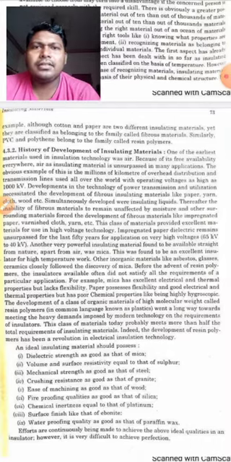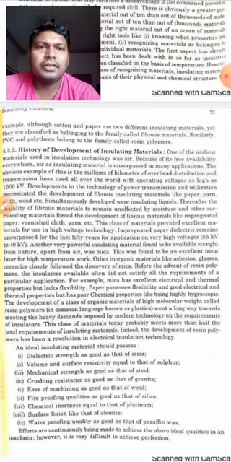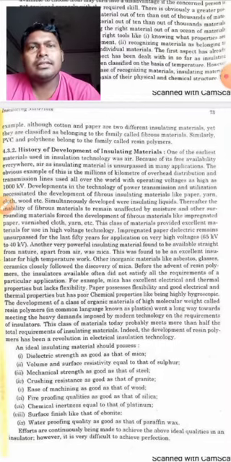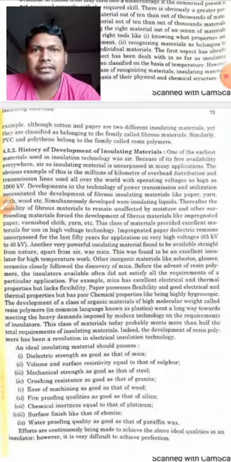The obvious example of this is the millions of kilometers of overhead distribution and transmission lines used all over the world with operating voltage as high as 1000 kV. So students, you might have seen the overhead lines present everywhere. It might be outside your door or your house openings.